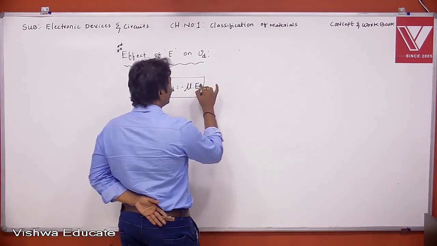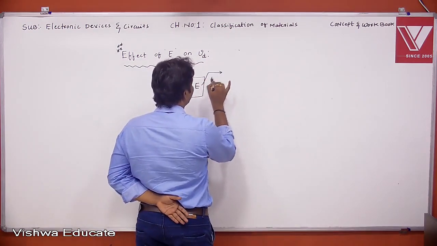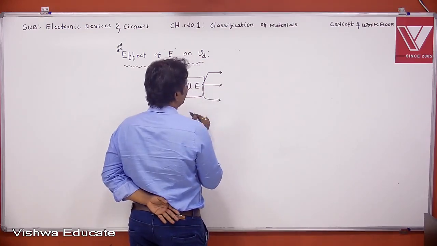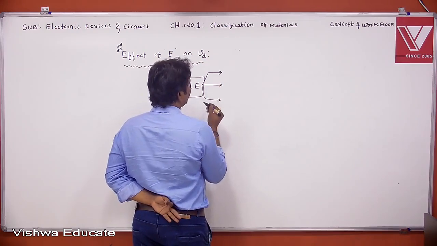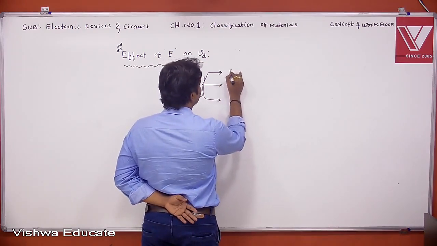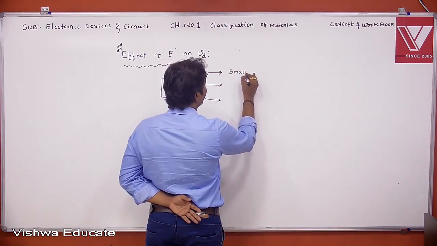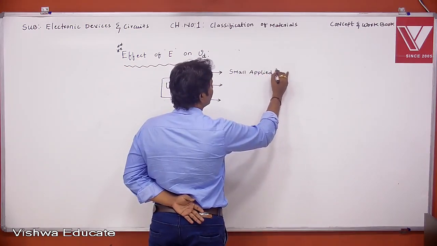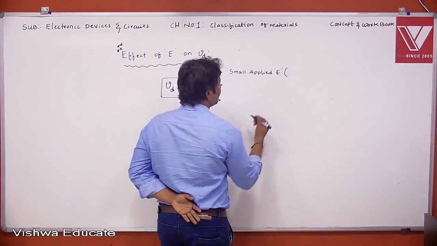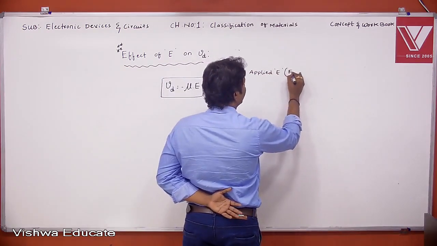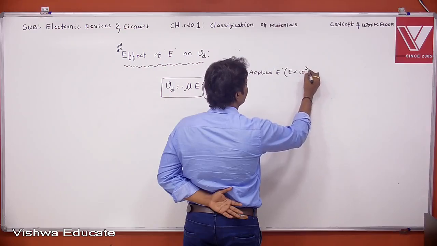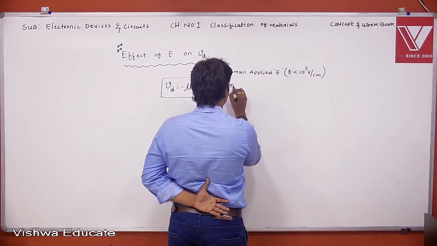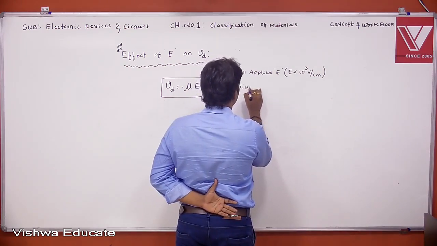This applied external electric field can be classified into three ranges. The first one is small applied electric field. The range is electric field less than 10 power 3 volt per centimeter. Next one, medium applied electric field.